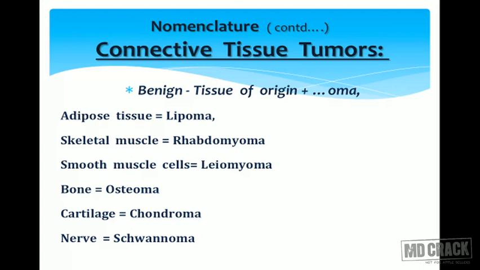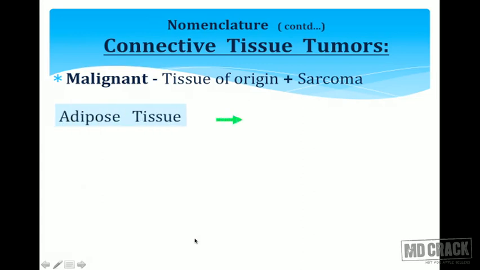So what you need to note here is, we always take into criteria what is the tissue of origin, then we add the suffix oma to name a tumor. It appears very, very simple, right? So now you can try yourself.